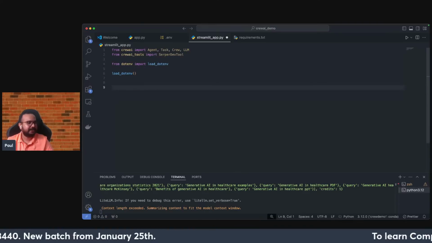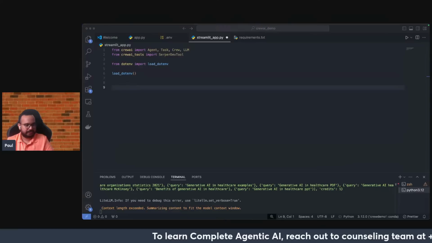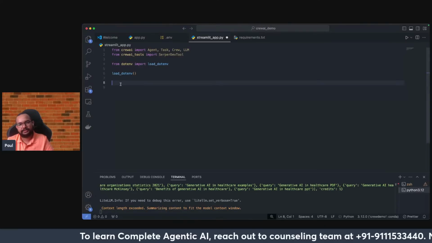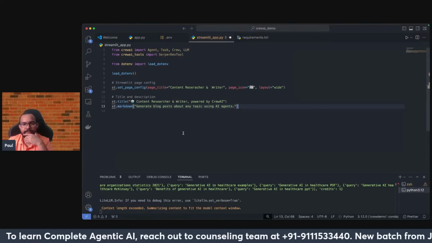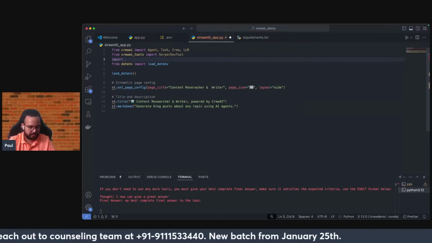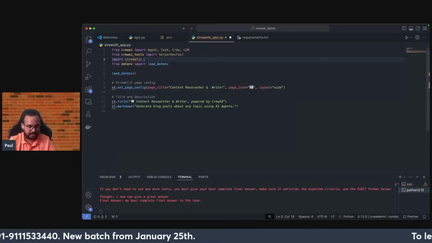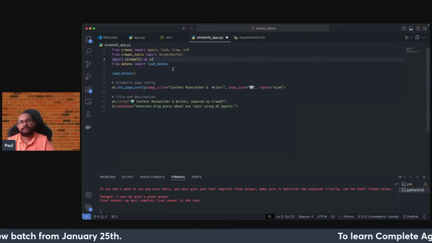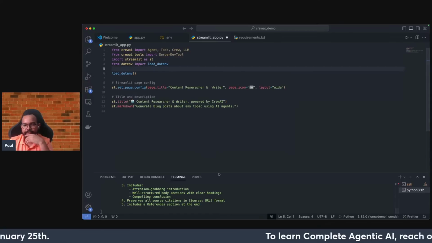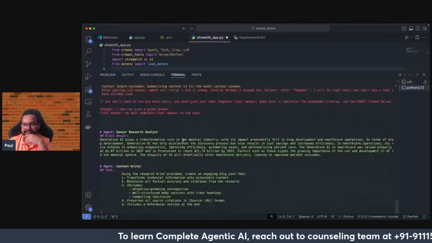Now in Streamlit there are certain things that I need to take care of, so I'm quickly taking those things and discussing them with you. The first thing is I need to import streamlit as st. Yes, so this is the input that I have given, and right now you can see till now the research is going. You can see some type of result.